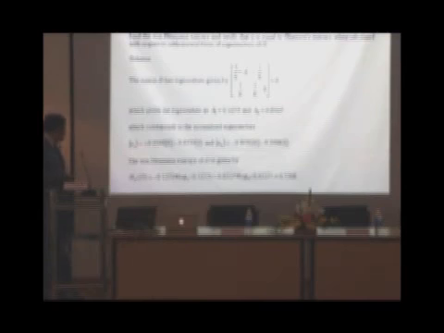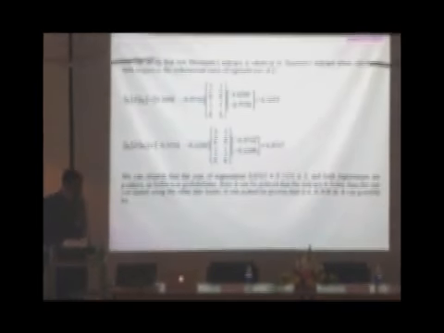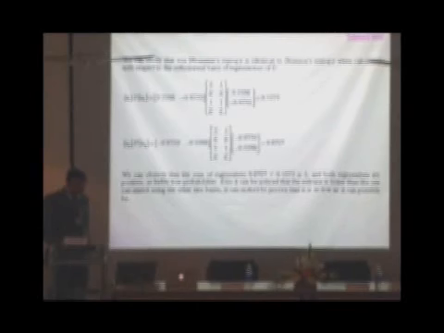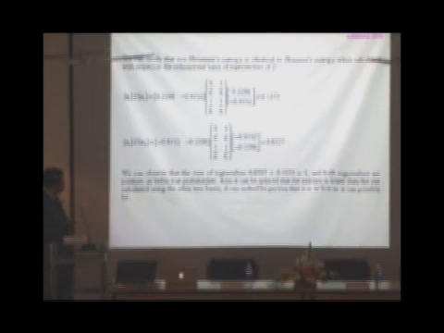So the von Neumann entropy of D is given by H_v(D), which is minus sigma lambda log lambda. So you get it as 0.55. We can verify that von Neumann's entropy is identical to Shannon's entropy when calculated with respect to the orthonormal basis of eigenvectors of D. So in this case, we use 0.1273 and 0.8727.